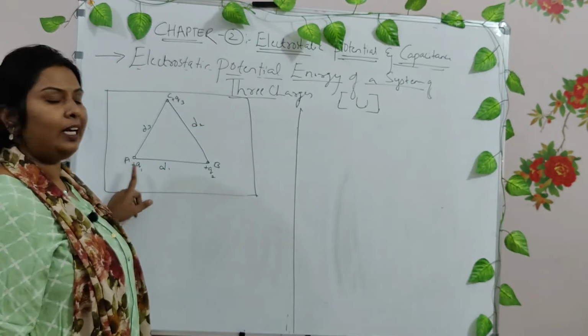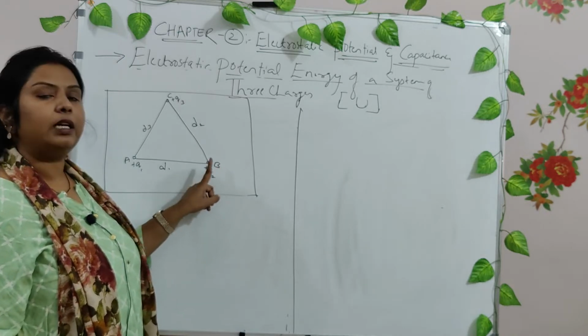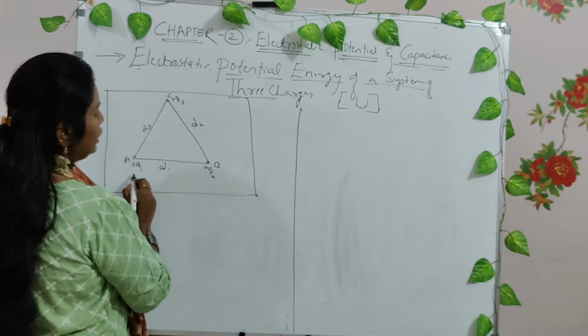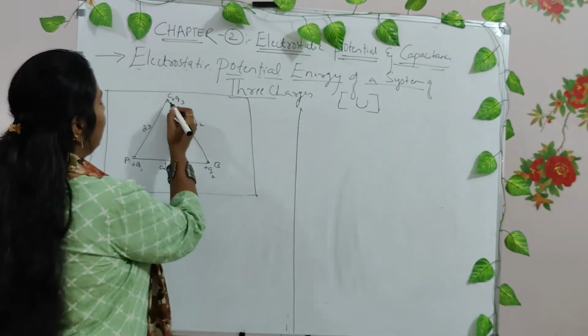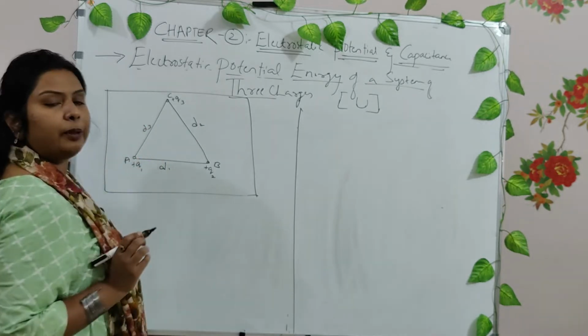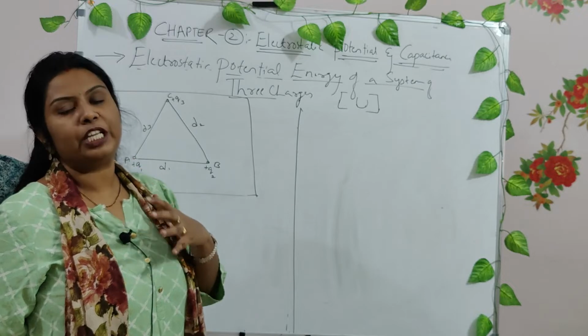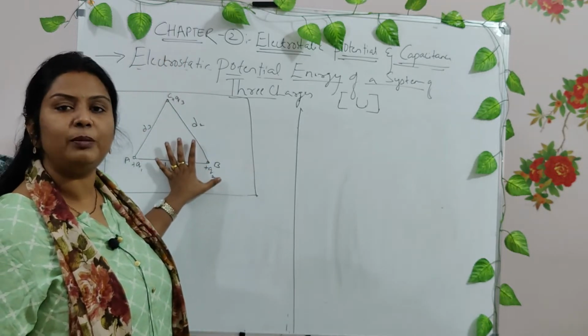You have a charge Q1 at point A, at B you have charge Q2, and at point C you have Q3. The distance between Q1 and Q2 is D1, between Q2 and Q3 is D2, and between Q3 and Q1 is D3. Right? Now what is the total potential energy of this particular system?